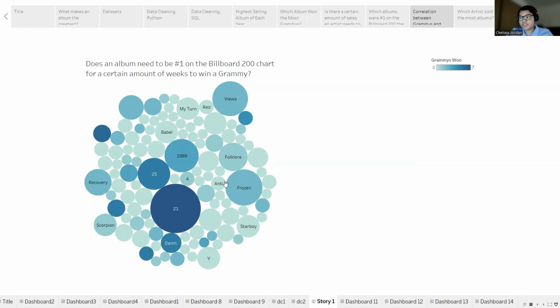For example, Frozen was number one on the Billboard chart for 13 weeks and only won 2 Grammys. However, Adele's album 25 was number one on the Billboard chart for 10 weeks and won 5 Grammys. Drake's album Scorpion was number one on the Billboard chart for 5 weeks and only won 1 Grammy.